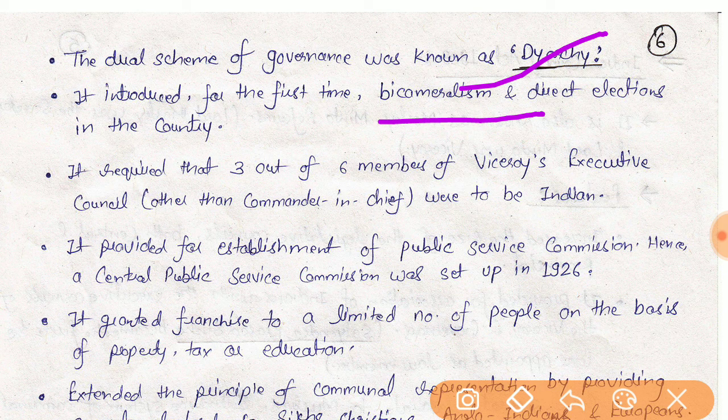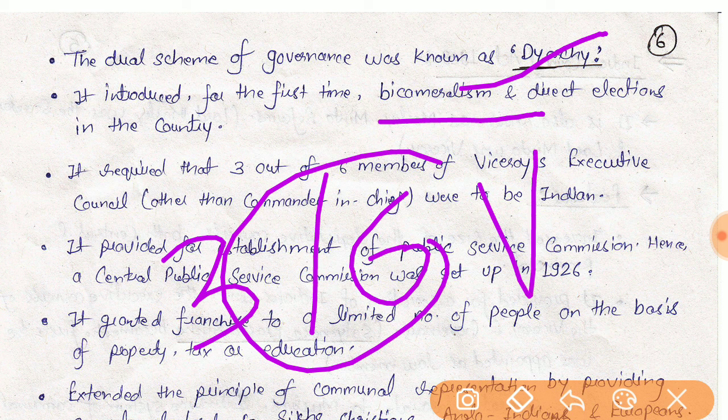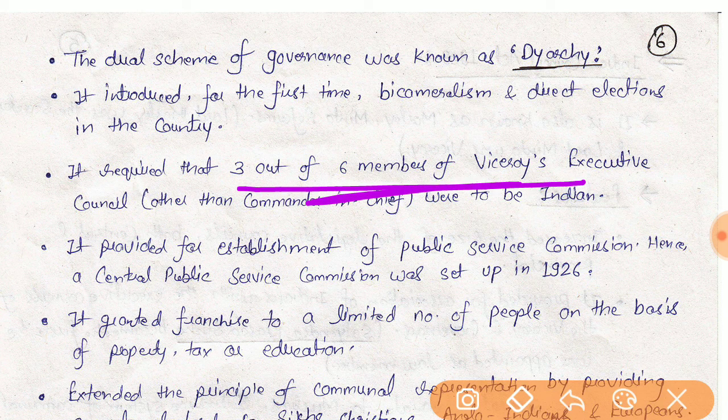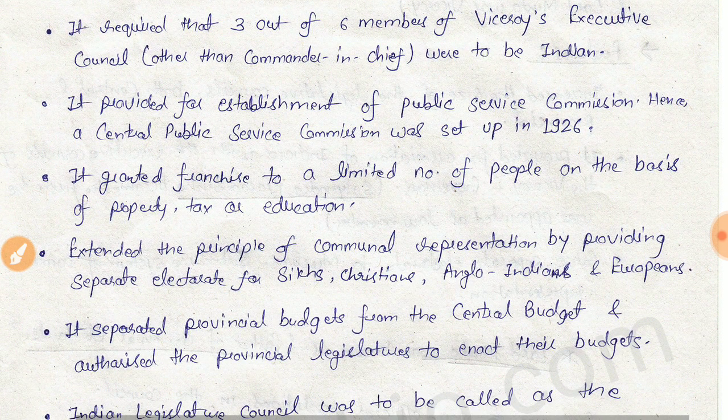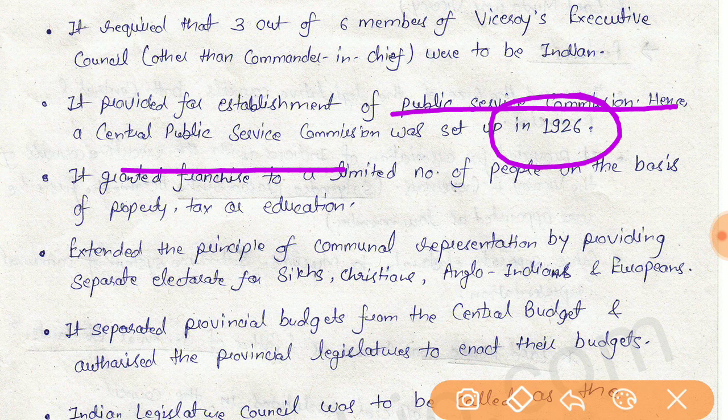Through this act, 3 out of 6 members of the Viceroy's Executive Council were to be Indians, and it provided for the establishment of Public Service Commission. Hence, a Central Public Service Commission was set up in 1926.